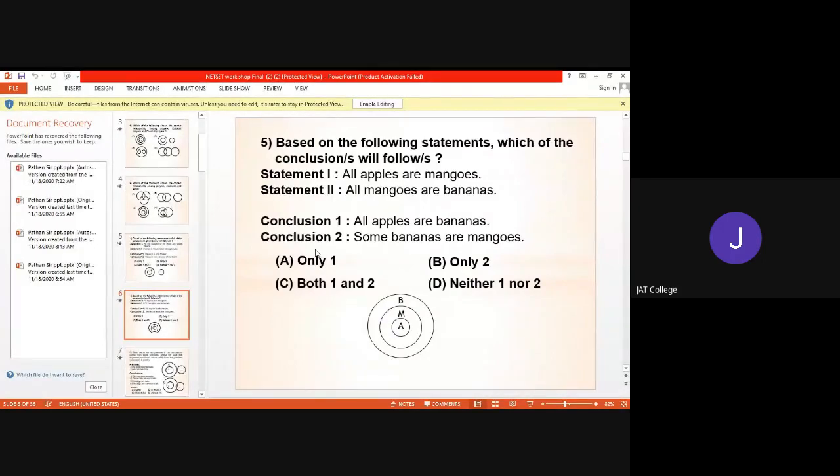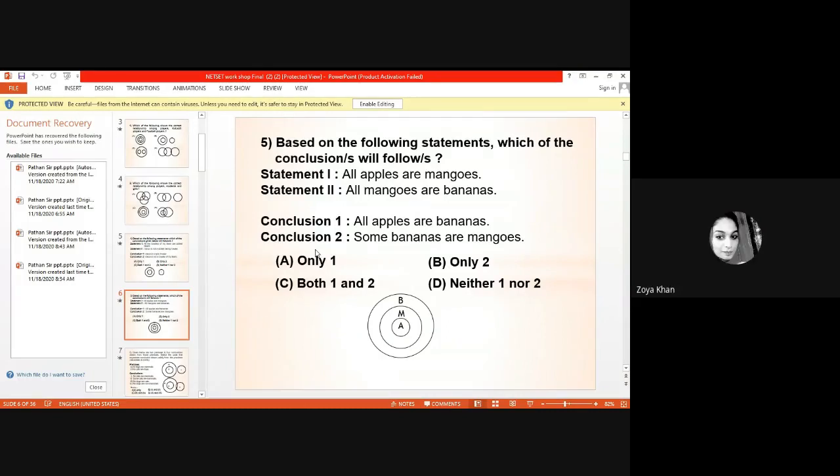So how to decide which diagram we have to follow? We have to follow the basic diagram if the conclusion is based on some and all. And if the conclusion is based on some not, or no, or not, that means if a negative sentence is there, then we have to consider the possible diagram as well as the basic diagram. This is the basic diagram which is on your screen. So whenever the conclusion is based on all or some, we have to consider only the basic diagram. We don't have to consider other possible diagrams.